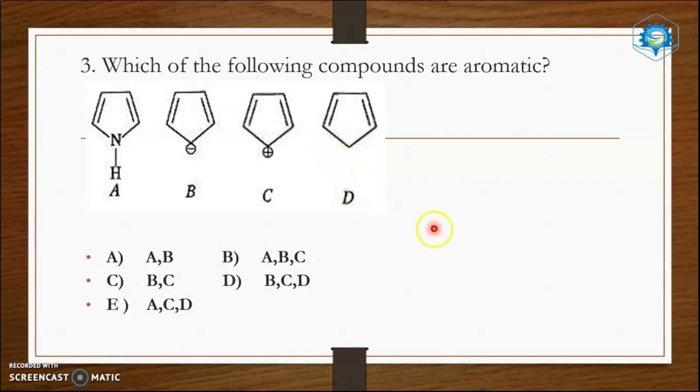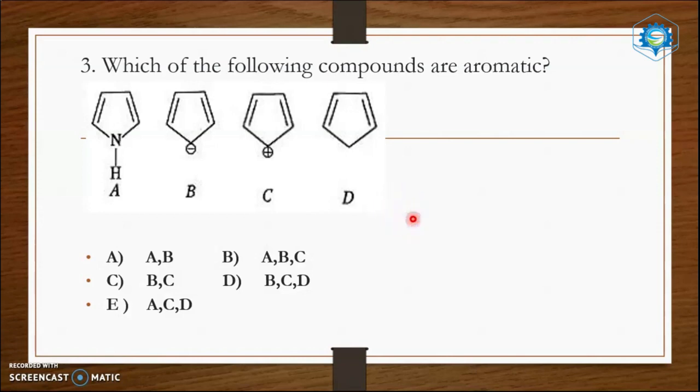And this is guided by a set of rules known as Huckel's rule. Huckel's rule states that there should be 4n plus 2 pi electrons. If n is equal to 1, it is 6. N is equal to 2, 10, and so on. So these are the conditions. Molecule should be planar, it should be cyclic, it should obey Huckel's rule, and it should be fully conjugated.